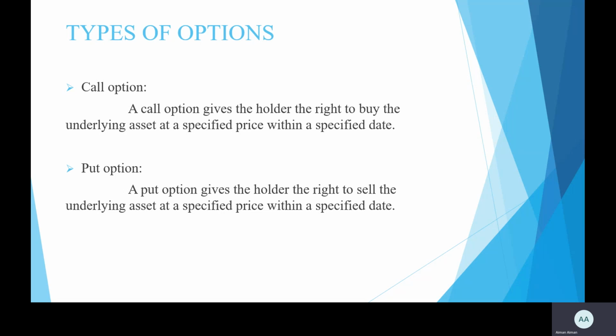A call option can only be exercised when the current price of the underlying asset is greater than the strike price, but a put option can only be exercised when the strike price is higher than the current price of the underlying asset.